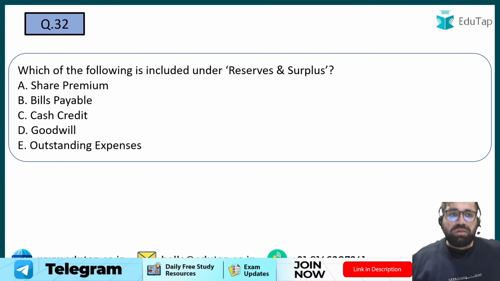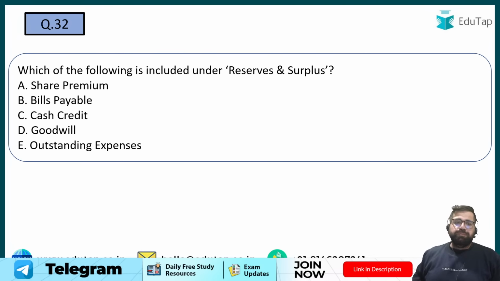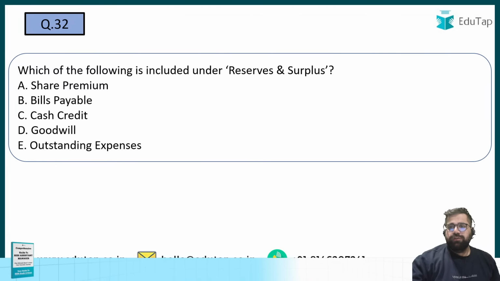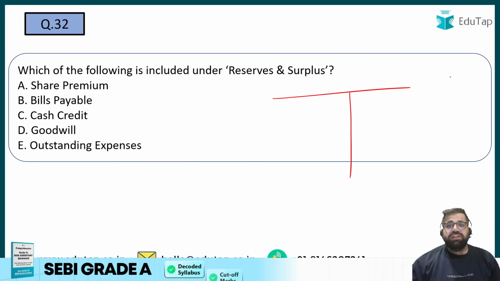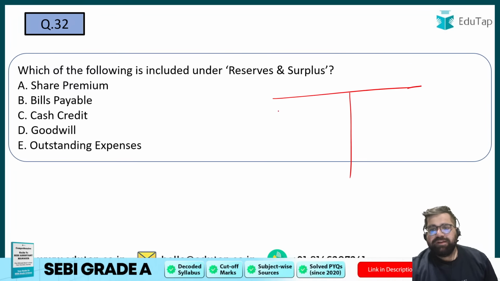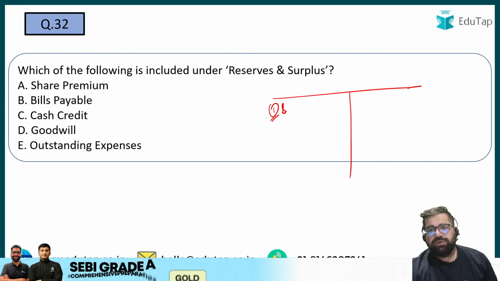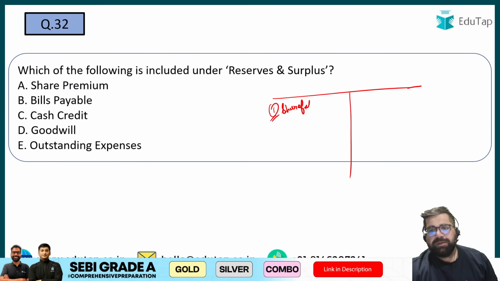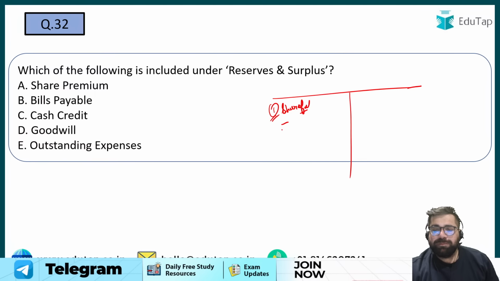Right. Let's move to question number 32. Which of the following is included in the reserves and surplus? So now we are shifting our focus towards the balance sheet. I hope you know the format of balance sheet, the horizontal and the vertical format, whatever you have followed. On the first side, you have your shareholders fund, which include multiple different points like equity share capital, your preference share capital, and your reserves and surplus.